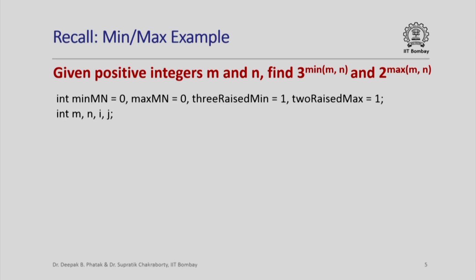So if you recall, we had some variable declarations. There were integer variables called minmn and maxmn. It is obvious what they are trying to represent, the minimum value of m and n and the maximum value of m and n. They were both initialized to 0. We also had two variables called 3 raised to min and 2 raised to max. They were both initialized to 1, and we also had m and n, the integers that are going to be provided by the user, and we also had two variables i and j which were to be used as counters.